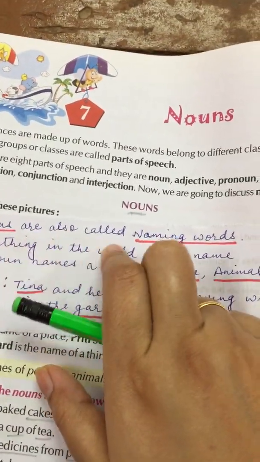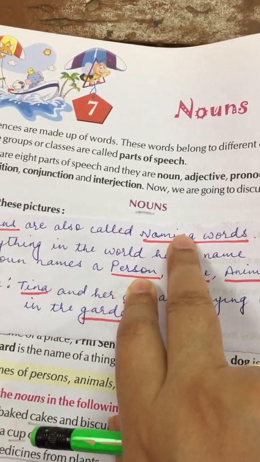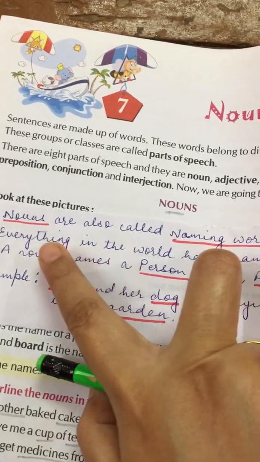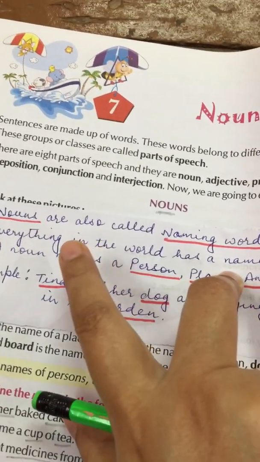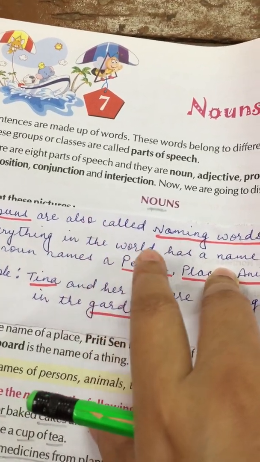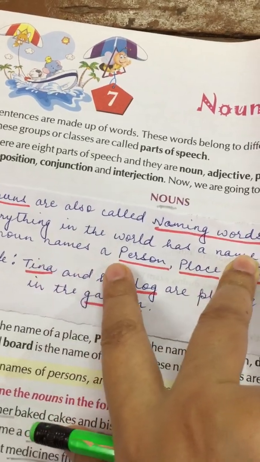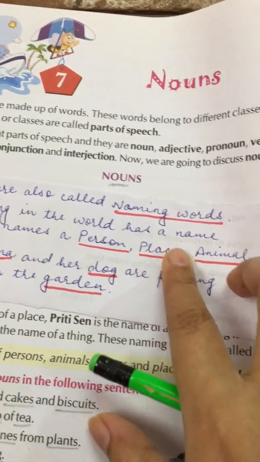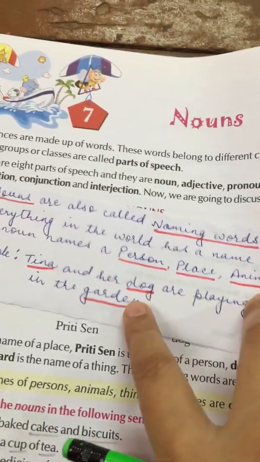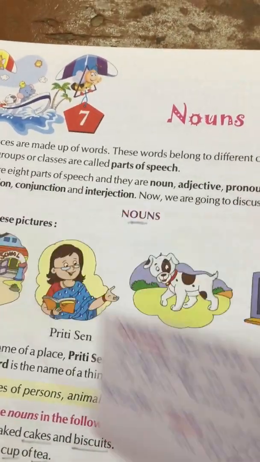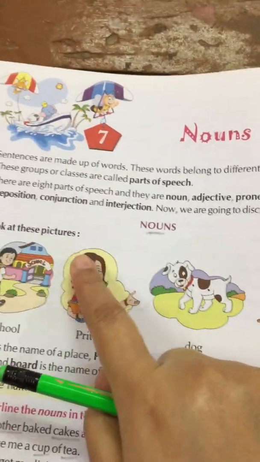Nouns are also called naming words. Remember this, nouns are naming words. Everything in the world has a name. That you know, na? Each and everything in the world has a name. A noun names a person, place, animal or thing. Okay? So first we will go through these pictures.